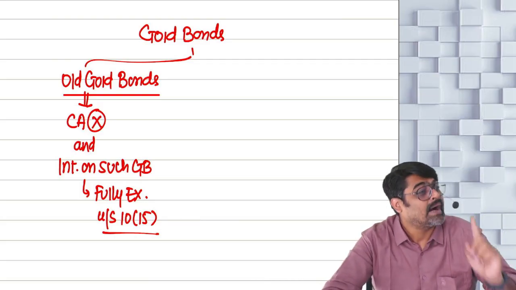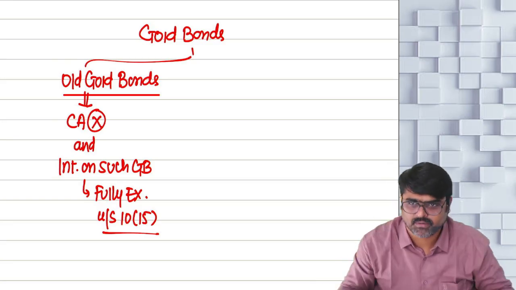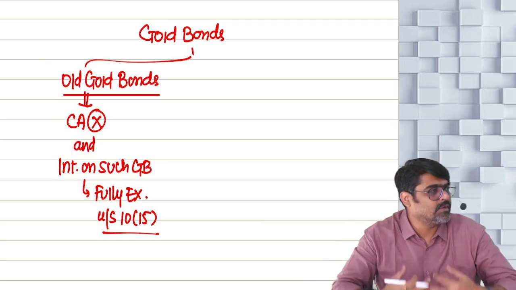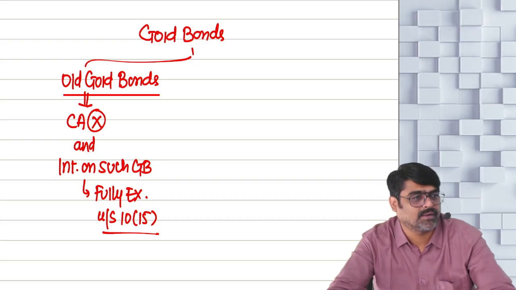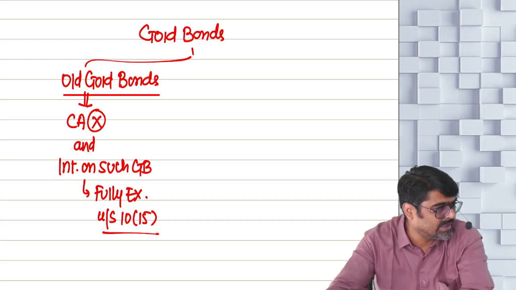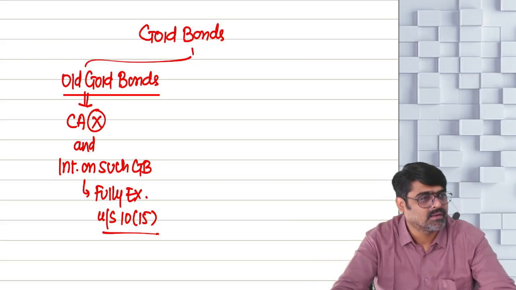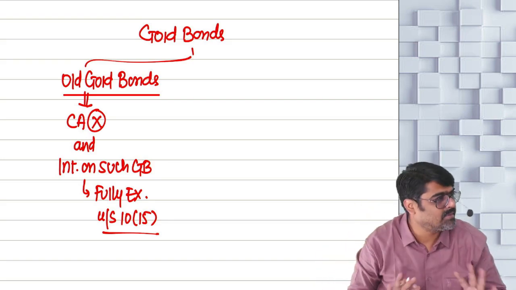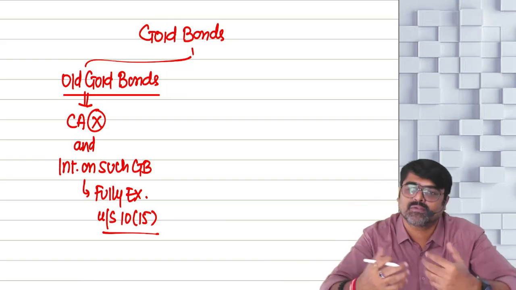I am the earning member of my family, and I am earning a good amount every month. Out of that amount, as a responsible son, I give some amount to my mother. Not to spend, because none of the spending is done by my father or mother. All the spending is done by me. All the household stuff is bought by me. All the payments are done by me. So they don't have to pay for anything. But I still give them the money.